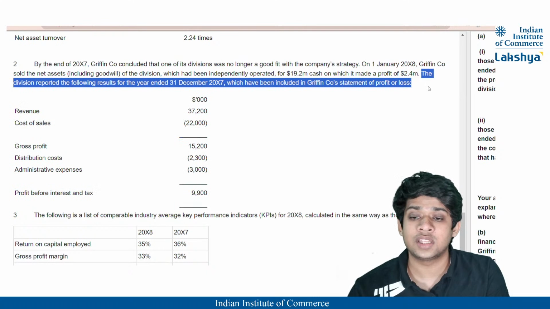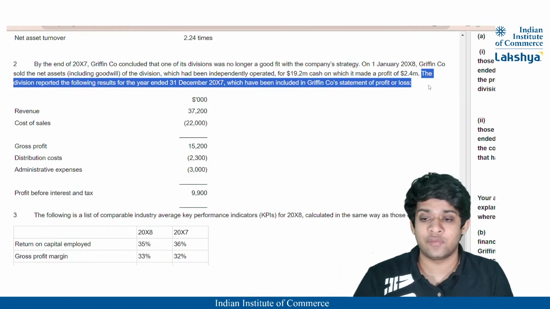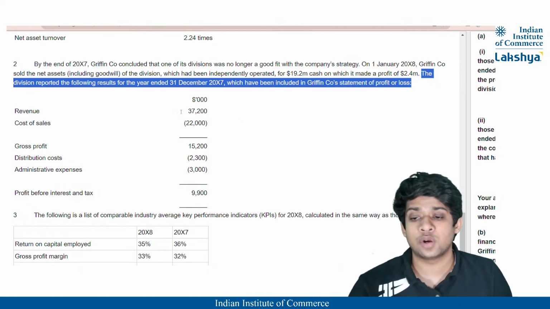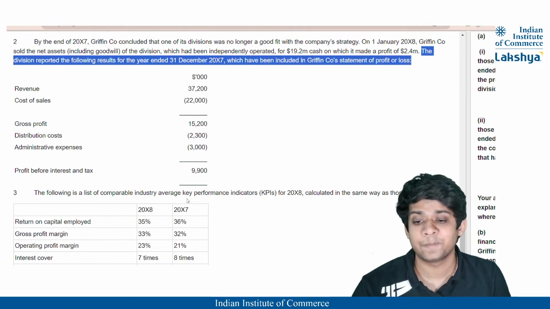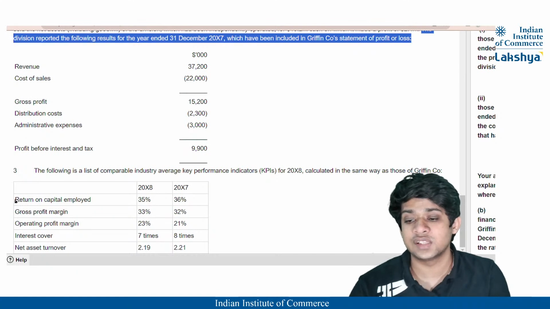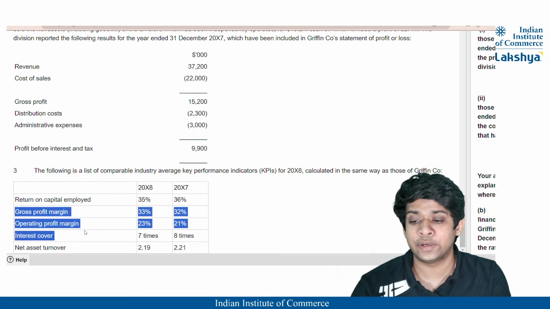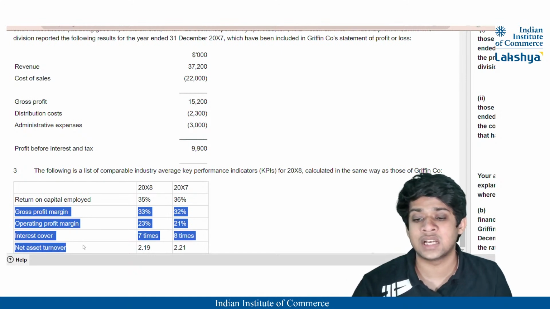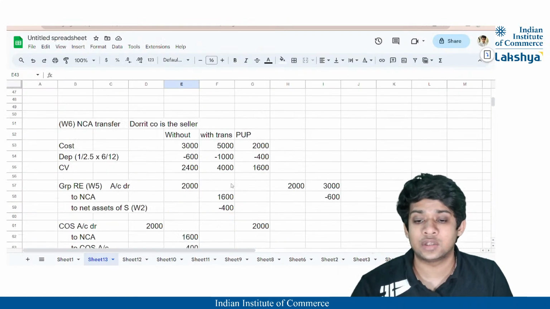The division reported the following results for the year ended 31st December 2007, which have been included in Griffin Company's statement of profit or loss. So they've given you the revenue, cost of sales, the gross profit, distribution costs, administrative expenses, and lastly the profit before interest and tax. And lastly, they have provided the industry average for all of this for the years 2007 and 2008. That is the return on capital employed, gross profit margin, operating profit margin, and lastly, net assets turnover. So let us get started with the calculations.